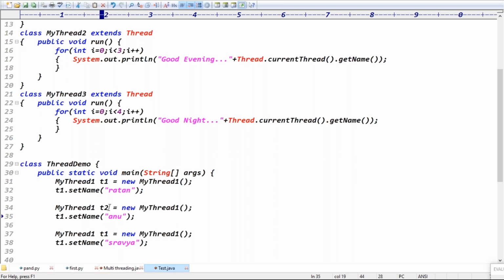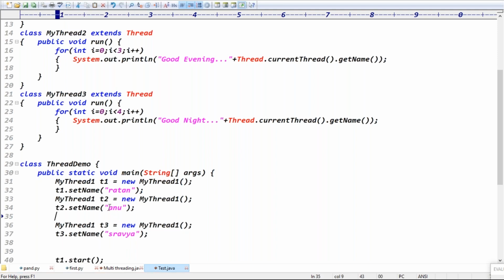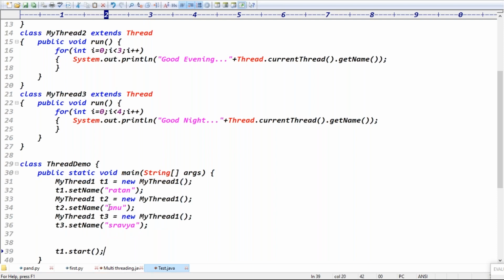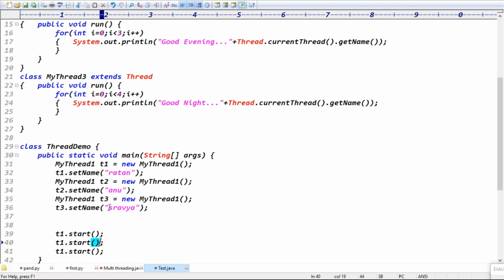And you can take the T2 thread. This is my T2.setName here. And this is the T3 thread. You can take T3.setName, right? That's it. T1.setName, T2.setName, T3.setName. After that, I'm calling T1.start, T2.start, T3.start. But let me wait for the other threads until the T1 thread dies.